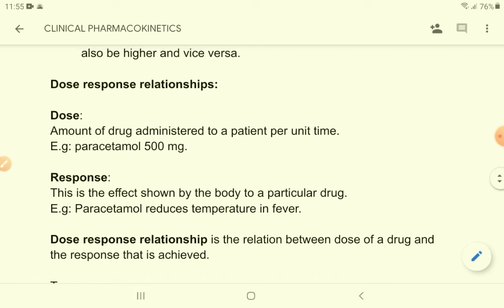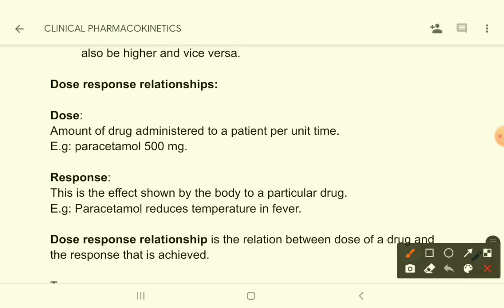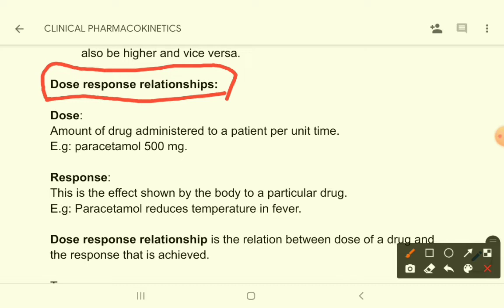Now come to a very important topic. That is dose response relationship. In order to know the dose response relationship, we have to know what is dose and what is response. So dose is the amount of drug administered to a patient per unit time, or the amount of drug which is given at a time to a patient. For example, paracetamol 500 milligram. If we say the dose of paracetamol is 500 milligram, it means that every time we give paracetamol to a patient, we give 500 milligram.